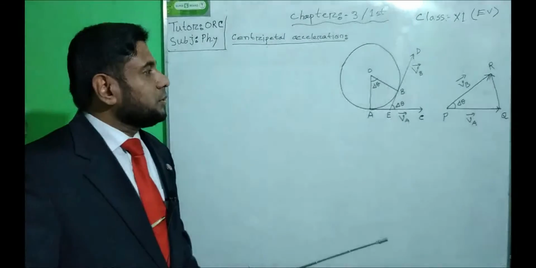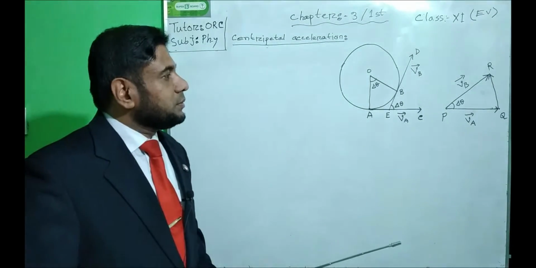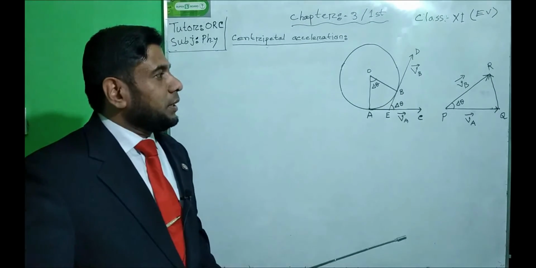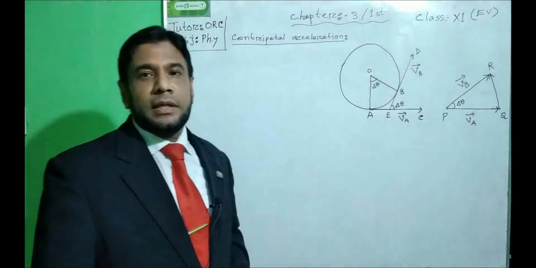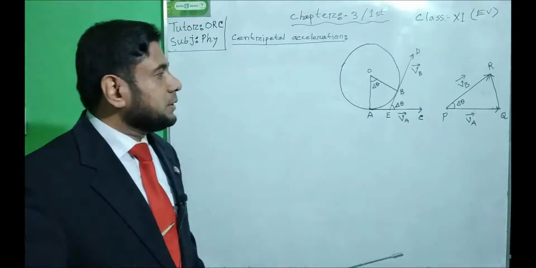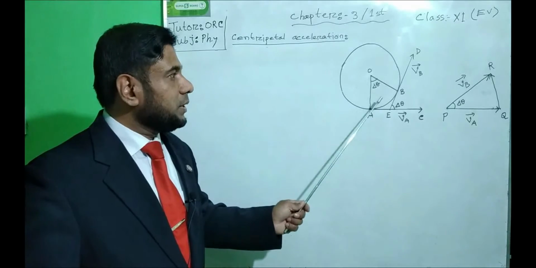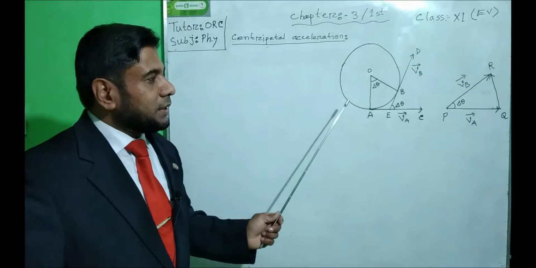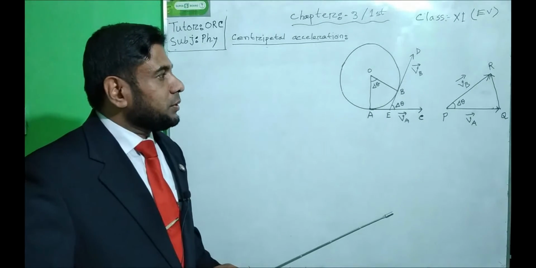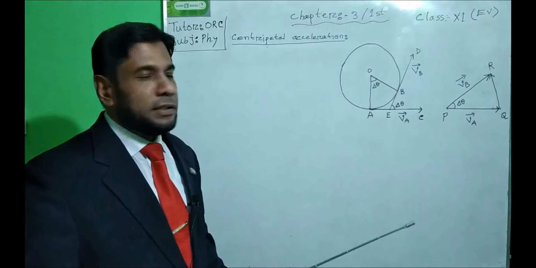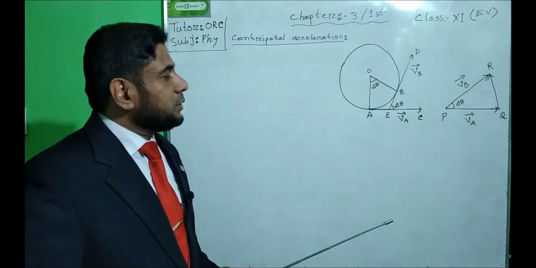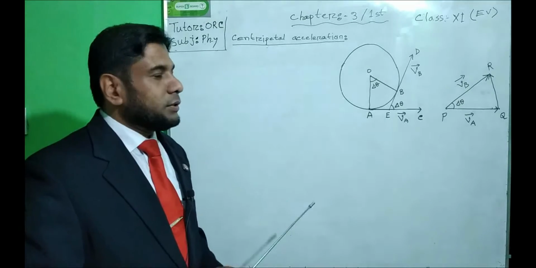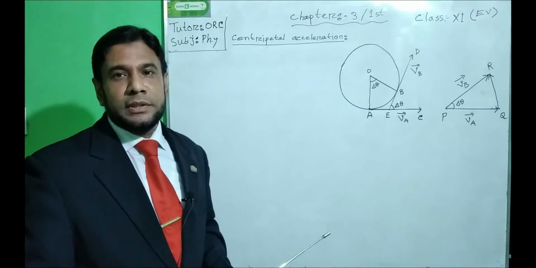Again, when an object moves along a circular path, an acceleration acts towards the center of the circle, and this is known as centripetal acceleration. Now, to find the acceleration, we know that acceleration means the rate of change of velocity.